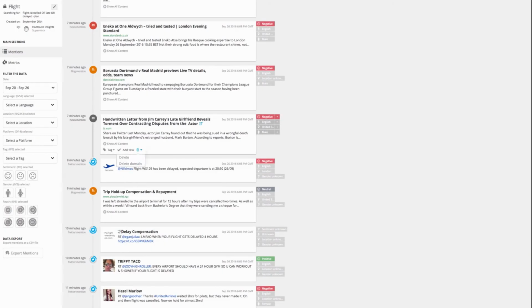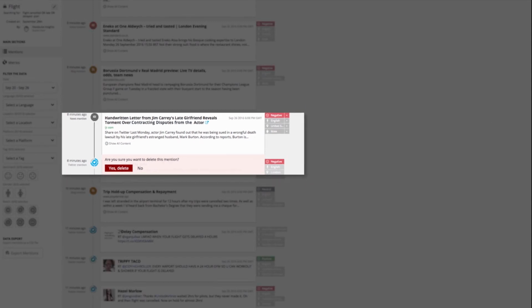To further refine your stream, you can remove irrelevant posts. For example, if you see an account that is clearly a bot or spam, you can delete the author to permanently remove their posts from your stream. You can also delete specific mentions that are irrelevant to the intent of your search.